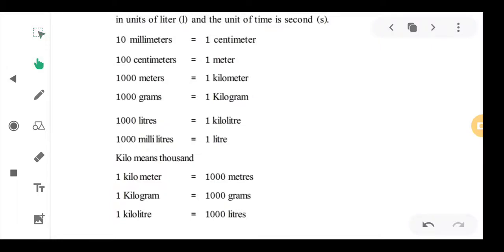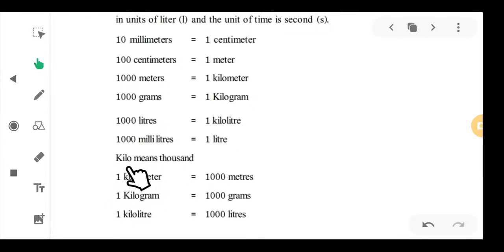First of all, you have to know that 10 millimeters is equal to 1 centimeter, 100 centimeters is equal to 1 meter, and 1000 meters is equal to 1 kilometer. Like this, 1000 grams is equal to 1 kilogram, 1000 liters is equal to 1 kiloliter, and 1000 milliliters is equal to 1 liter.